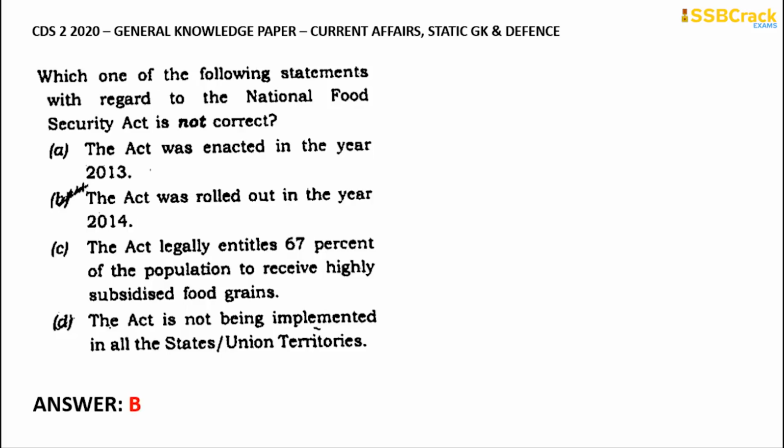The reason is that this act was rolled out in the year 2013 only. This act is actually not being implemented in all the states and union territories, but only in those rural areas, societies and sections of the population that are meant to receive the subsidized food grains. Regarding the subsidized food grains, the act legally entitles around 75% of the rural population and 50% of the urban population.